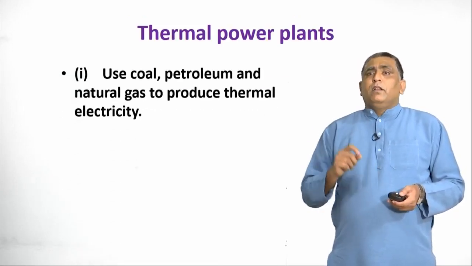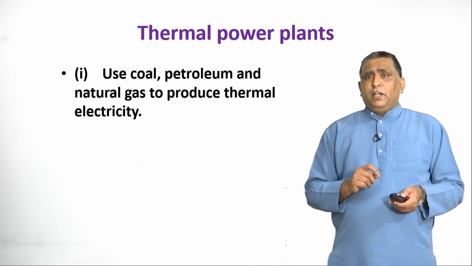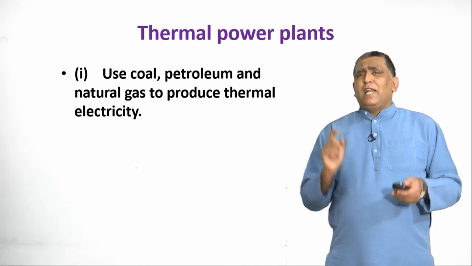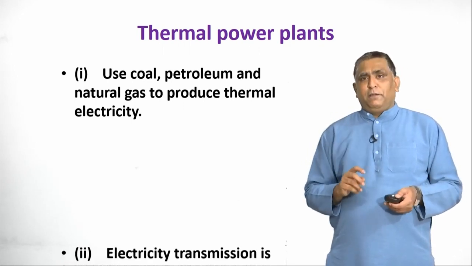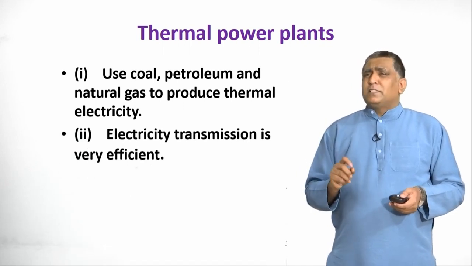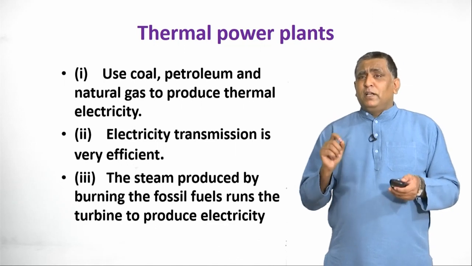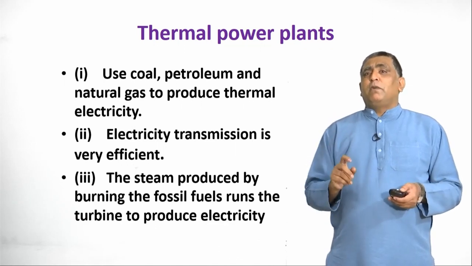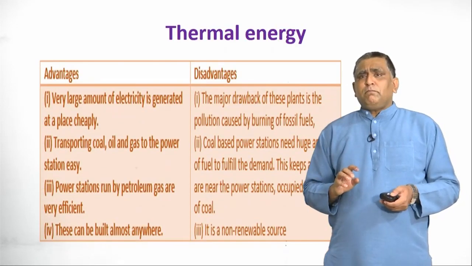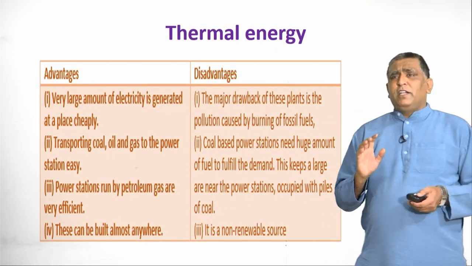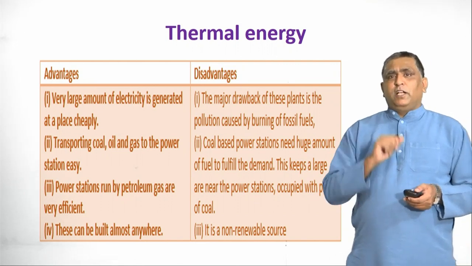So thermal power plants especially use coal, petroleum and natural gas to produce thermal electricity. Electricity transmission is very efficient. The steam produced by burning fossil fuels runs the turbine to produce electricity. So these are the steps. Now again we will discuss the advantages and disadvantages of thermal energy.